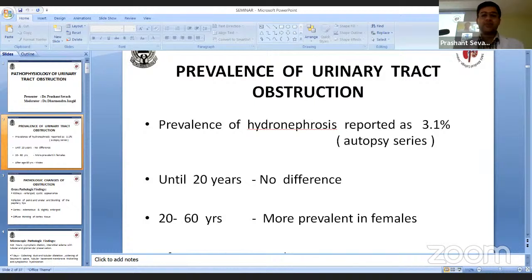Now, some drug therapies which are in the experimental phase for post-obstructive diuresis are COX-2 inhibitors and the phosphodiesterase type 5 inhibitor, sildenafil. The rationale behind these experimental drugs is that ureteral obstruction leads to increased expression of COX-2 in collecting ducts, and COX-2 downregulates aquaporin 2 channels, thereby inhibiting permeability of water and producing diuresis.